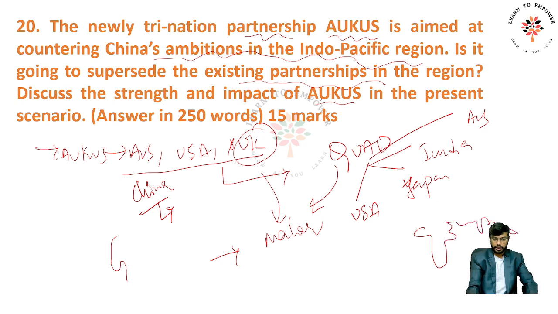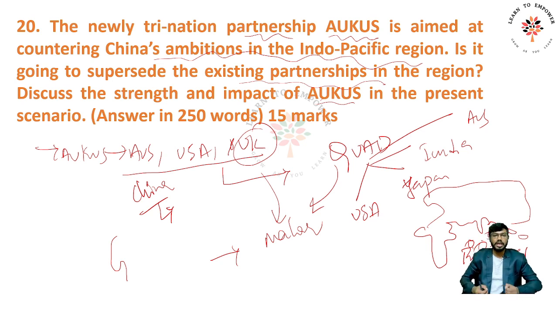The Indian Ocean region, right? We want it to be a rule-based order. China started investing heavily in the Indian Ocean region, for example in Sri Lanka, Maldives, and Mauritius. So when China starts investing in these regions, it creates some kind of disorder in the region.